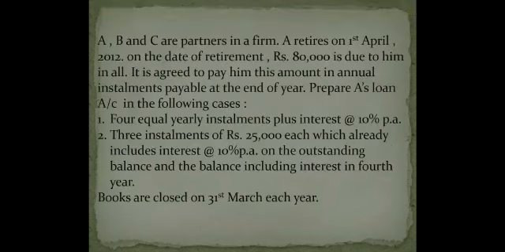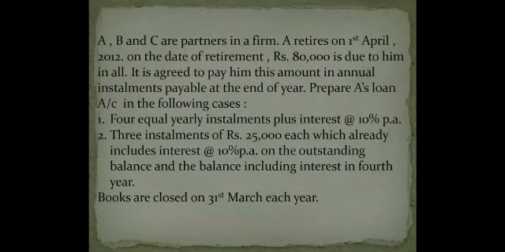Let's see. I'm taking one example and here the question will be solved in two different ways. Same question but in two different ways. A, B and C are partners in a firm. A retires on 1st April 2012. The date of retirement is 1st April 2012.